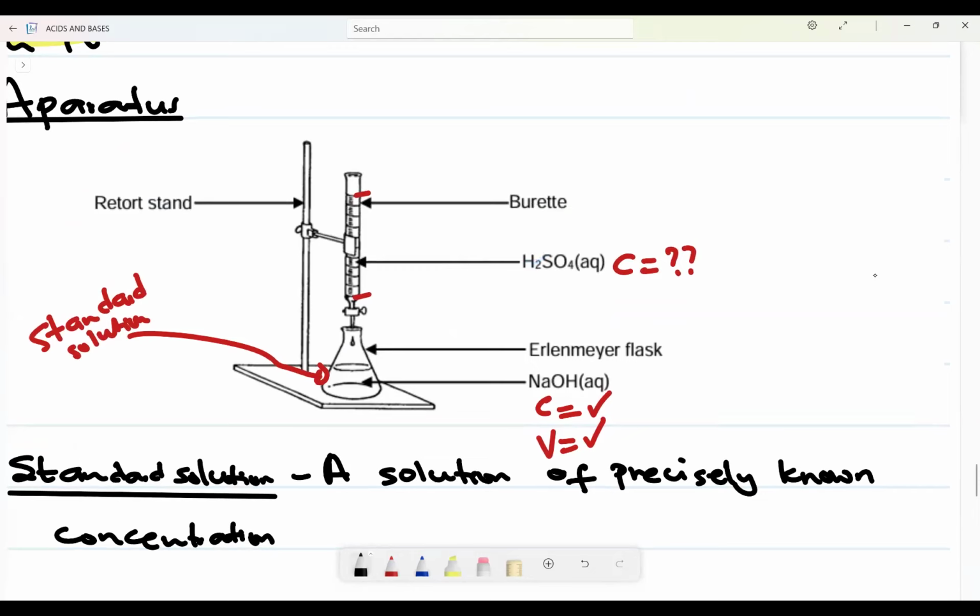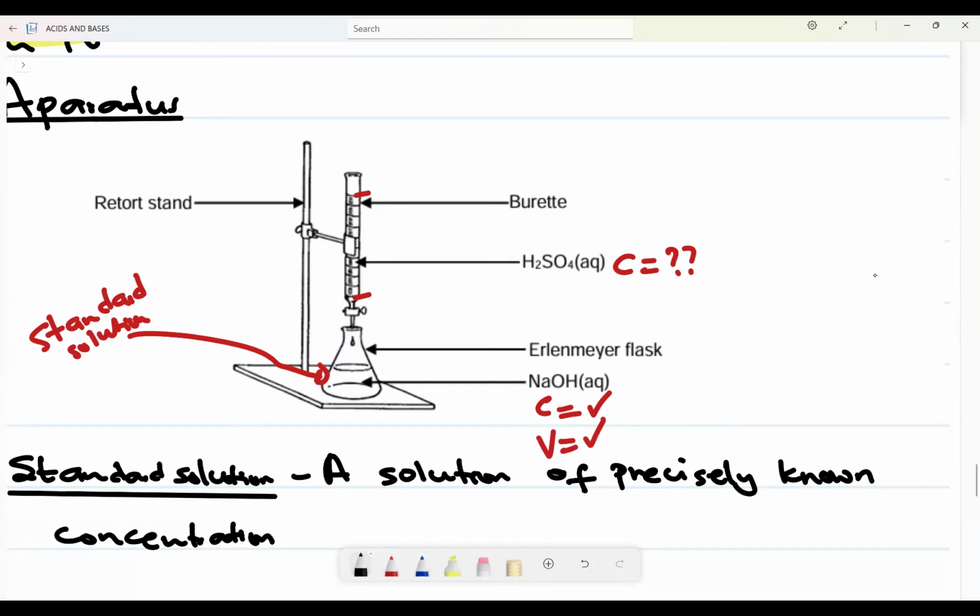What will happen? This retort stand has something like a tap there. What you will do to it, you will open it and release drops, like a tap when you twist it. When you twist it, what will happen? The H2SO4 will drop into the Erlenmeyer flask, right?